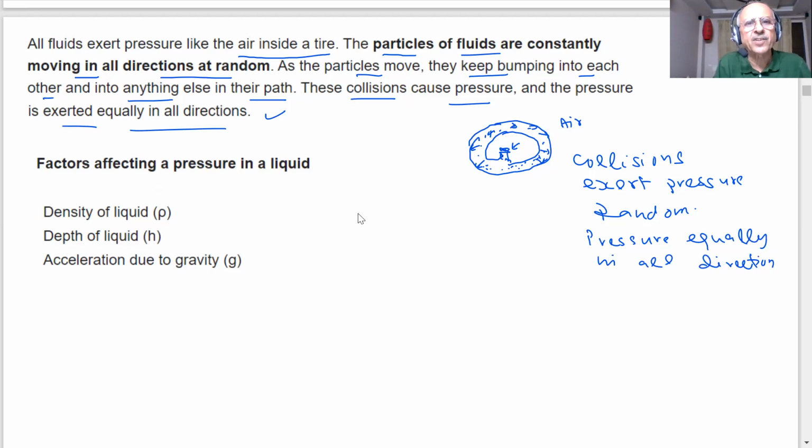Factors which affect the pressure in a liquid. Now, if I have a liquid instead of this, supposing I take a liquid, student. Supposing I have some container like this, and you are putting a liquid in this.